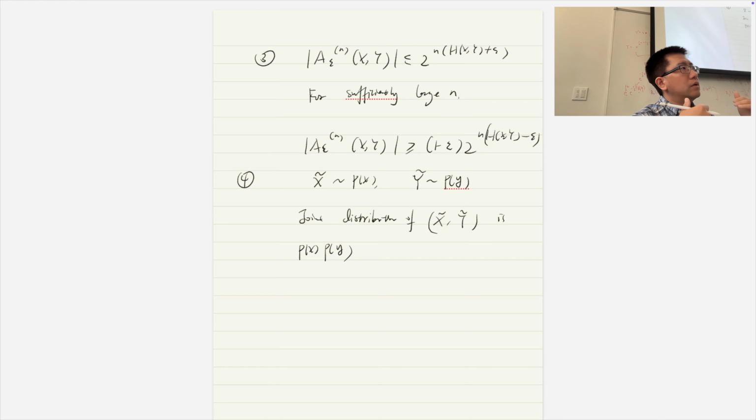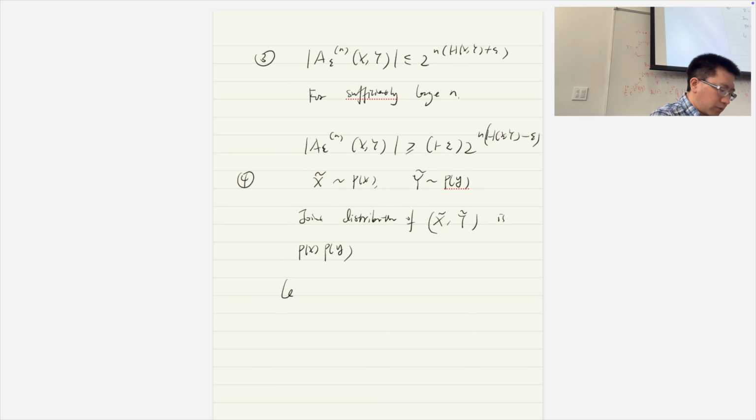But now the problem is that if some independent X is also jointly typical with Y, then we have trouble. We don't want that. But can that happen or not? That's what this property is about. So let's write it down and see whether it makes sense or not, okay?